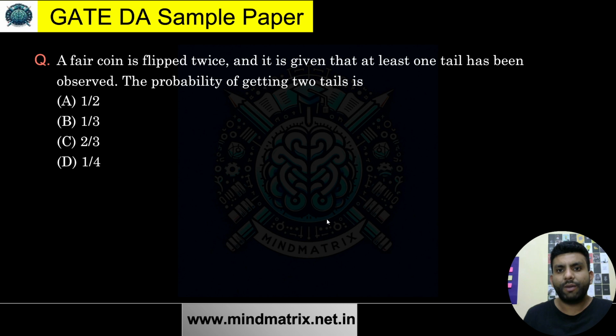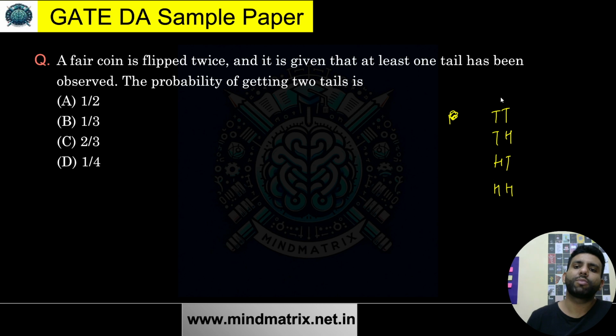A fair coin is flipped twice. So what all possibilities are there? I'm again writing it out: tail, tail; tail, head; head, tail; and head, head. These are the possibilities, if I consider the first one's face and the second one's face after flipping. When I flipped for the first time, it may be a case that I got tail or a head, and when I flipped for the second time, again it can be tail or a head. So depending upon that, I can have these 4 combinations.